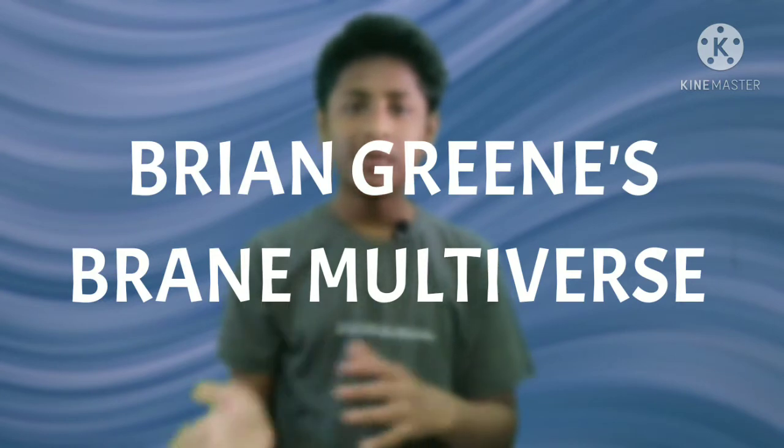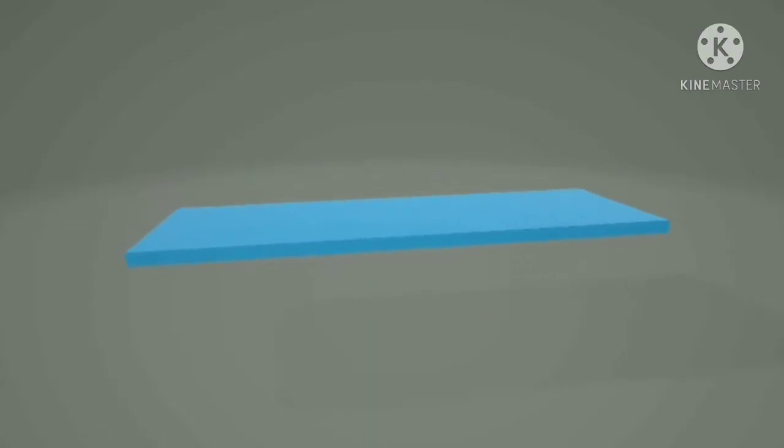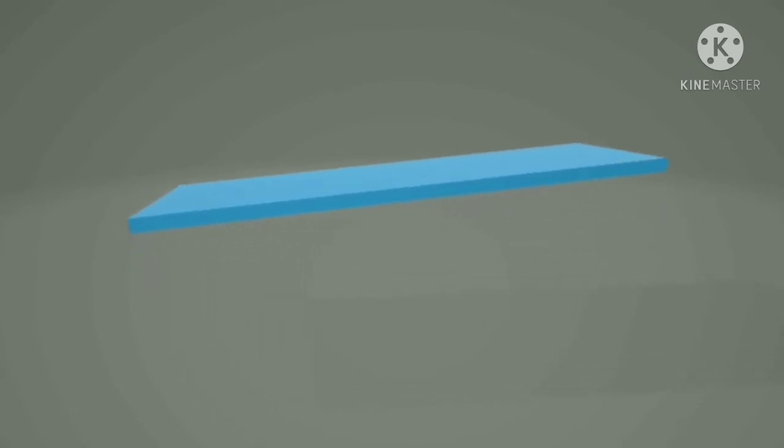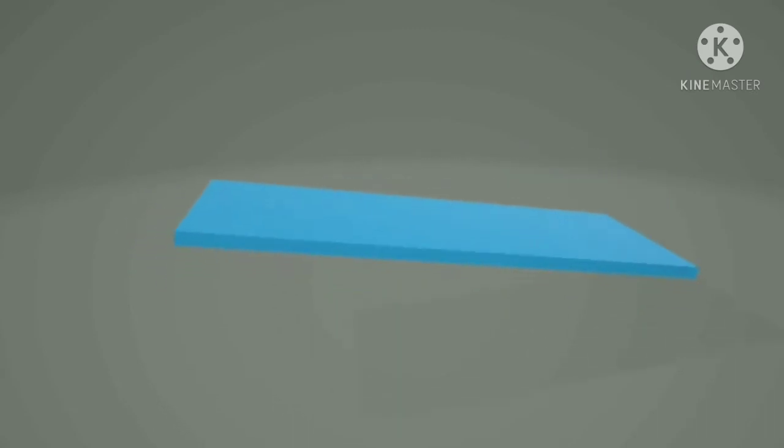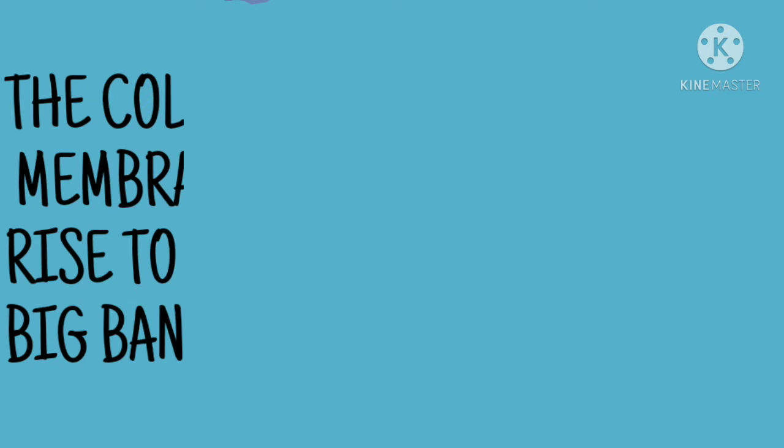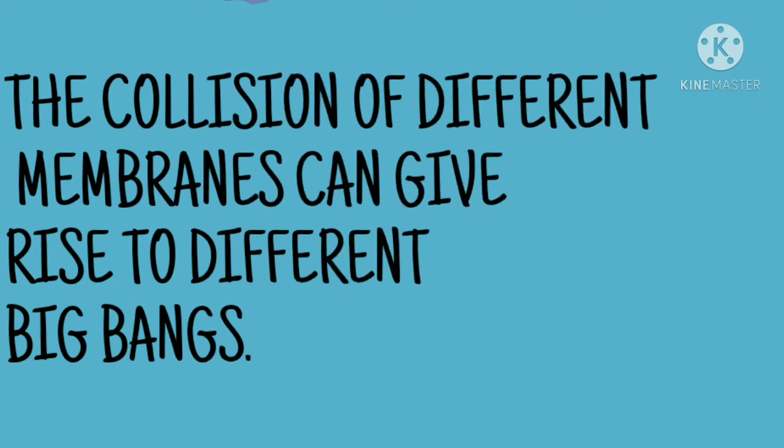Brane universe. This multiverse is based on the idea of higher dimensions. It says that our universe is just a membrane floating in a high dimensional bulk, just like a sheet of paper, which is almost two-dimensional, is floating in our three-dimensional universe. There can be a different number of membranes in this high-dimensional universe with different physical constants and laws of physics. The collision of different membranes can give rise to different big bangs. The Brane multiverse is based on the idea of string theory, as it requires extra dimensions to work.